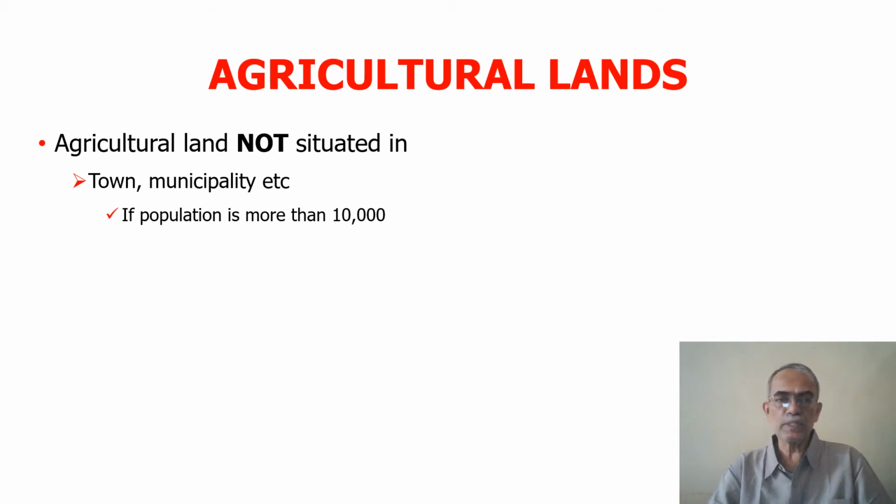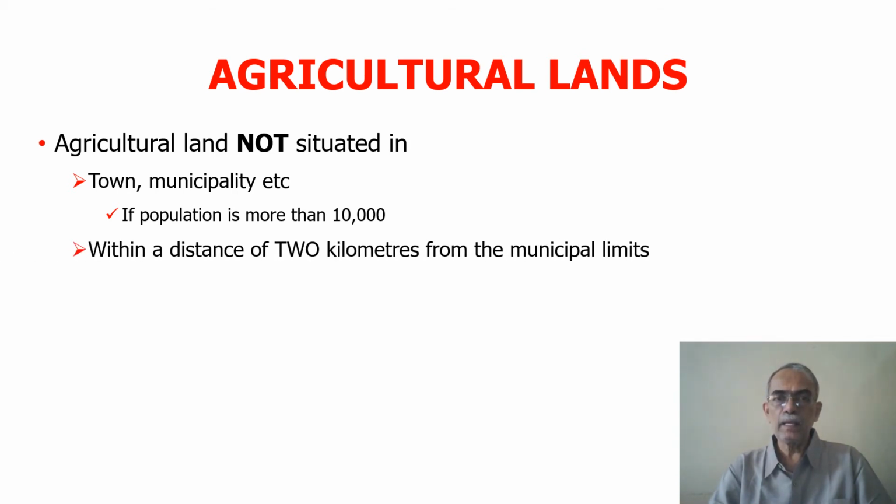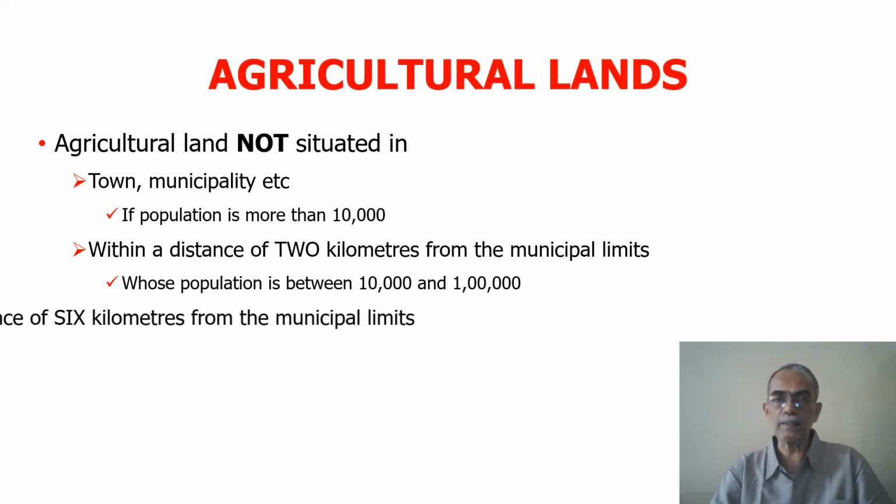Suppose land is situated outside the municipal limits, then what happens? If the land is situated within a distance of 2 kilometers from the municipal limits and the population of that municipality is between 10,000 and 1 lakh, again, such land will not be treated as agricultural land.